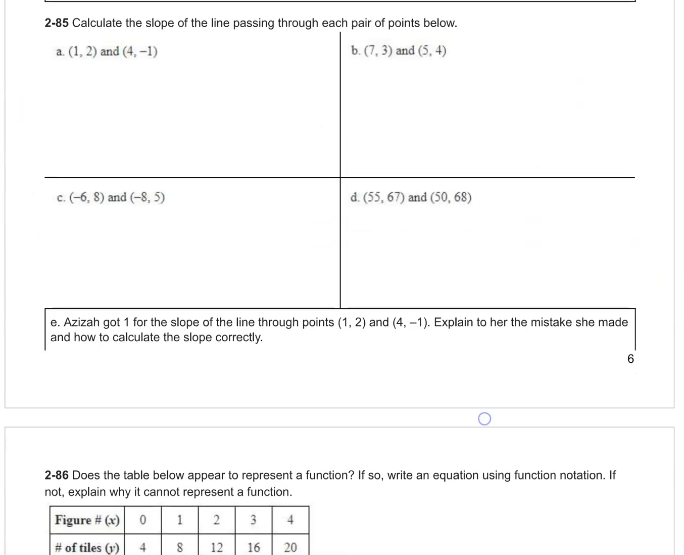2-85, calculate the slope of the line passing through each pair of points below. All right. m equals y2 minus y1 over x2 minus x1. I don't have a lot of space, so I'm just going to erase on this one. I'm going to pick this to be point number 1, and I'm going to pick this to be point number 2. x1, y1 for point 1, x2, y2 for point 2. y2 is negative 1, y1 is 2, x2 is 4, x1 is 1.